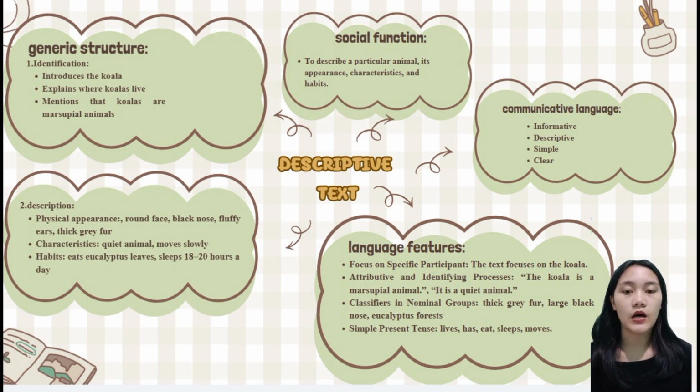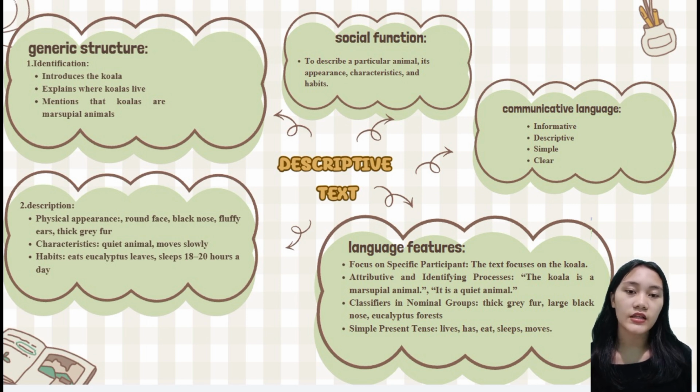Next, let's talk about the generic structure. The first part is identification. The text introduces the koala and explains where it lives. And the second part is description. The text explains the koala's appearance and habits, such as its thick gray fur, fluffy ears, and sleeping habits. This text also has some language features, and the text focuses on the koala as the specific participant.